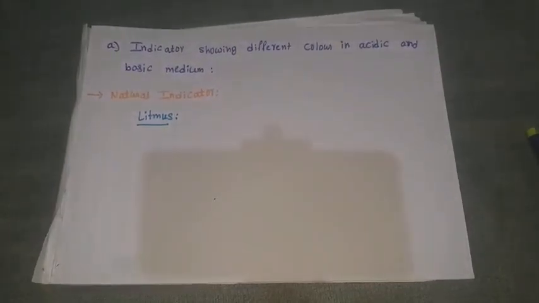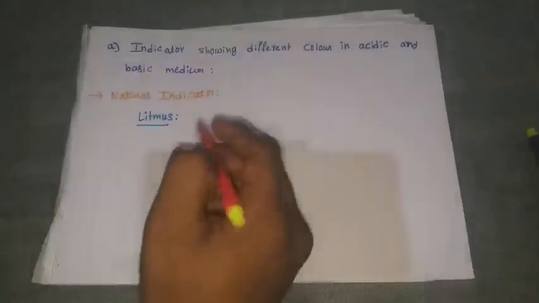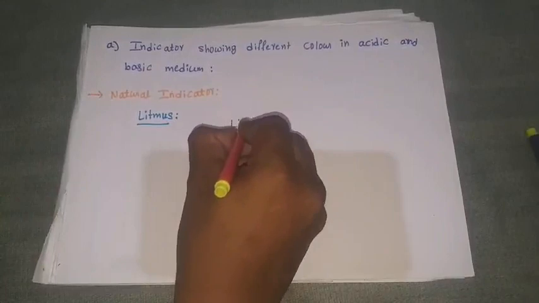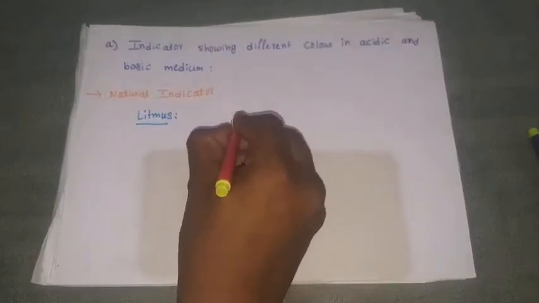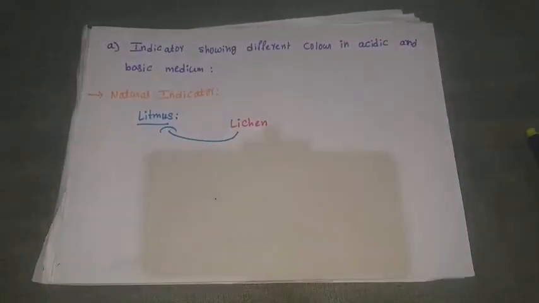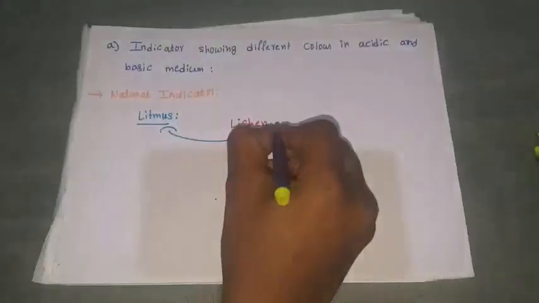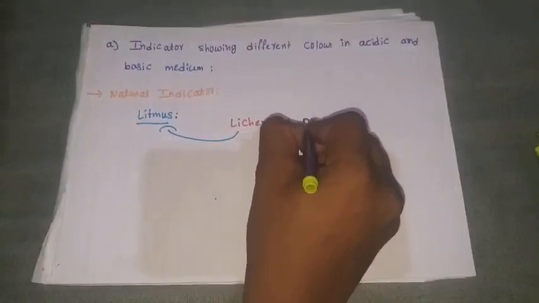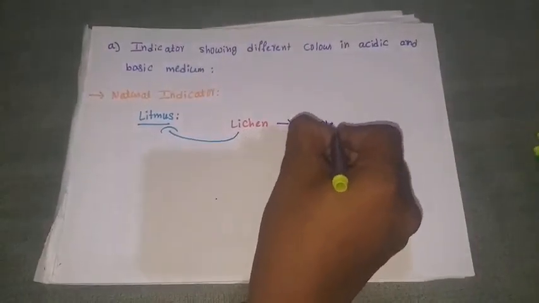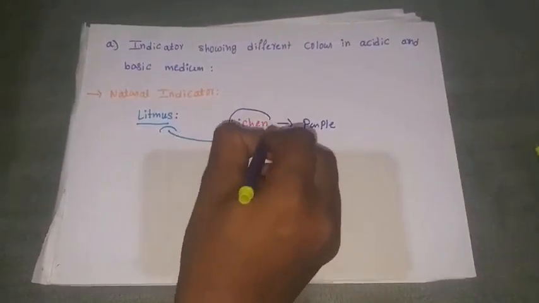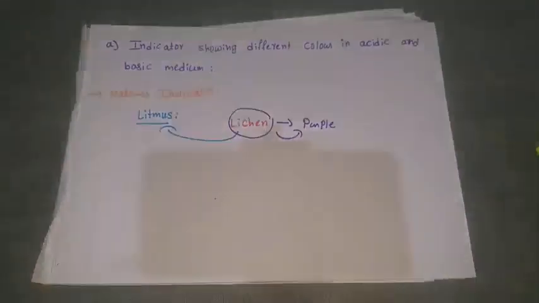This litmus paper is obtained from the lichen plant. Initially, the color of this lichen is purple in nature.